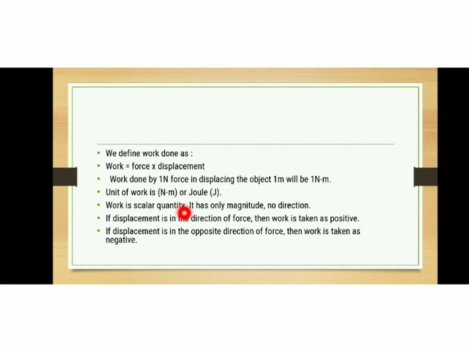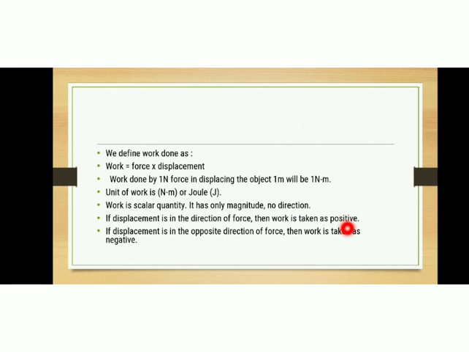Work is a scalar quantity. It has only magnitude. It doesn't have any direction. But we will use certain terms like positive work, negative work. So, when do we say that work done is positive? If displacement is in the direction of force, then work is taken as positive. Okay, if displacement is in the direction of force, work is taken as positive.